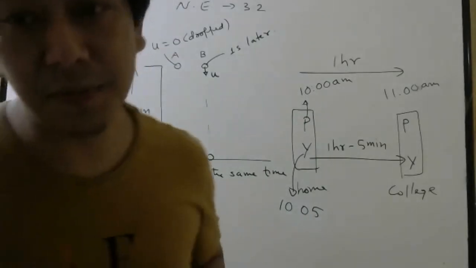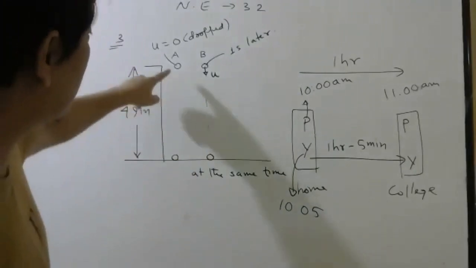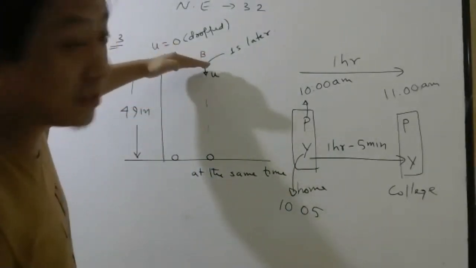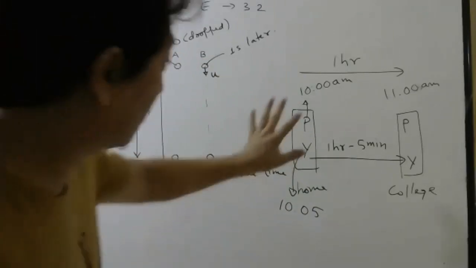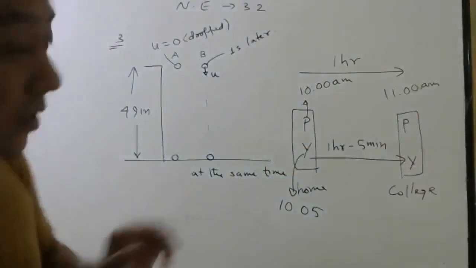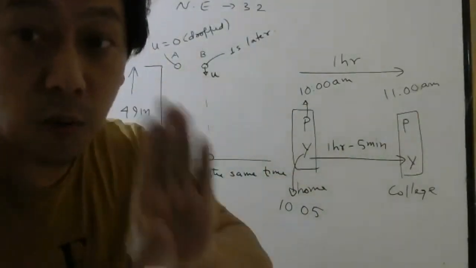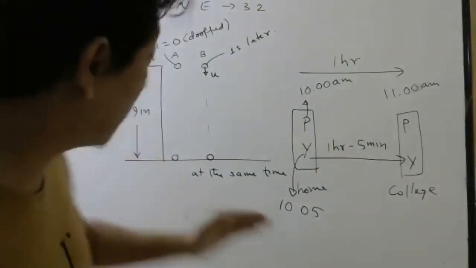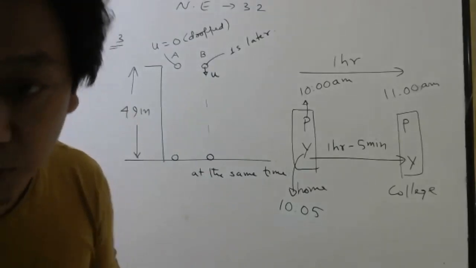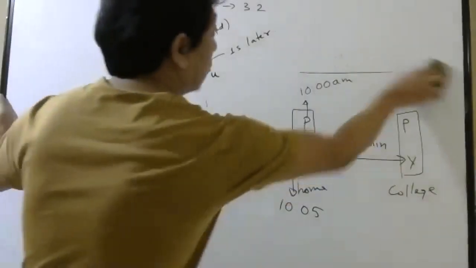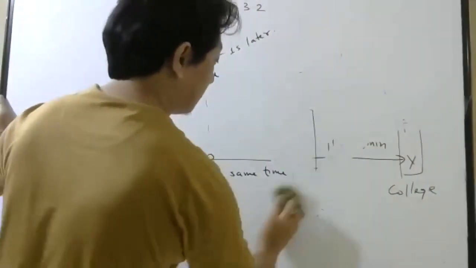So that concept is very important. These two started from the same place and reached the same place. The place is the same, this place and this place. But this stone started 1 second later, and this one also reached at the same time according to the question. So therefore, one thing is very clear.